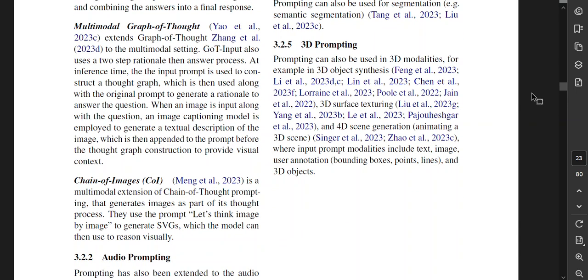3D prompting. Prompting can be used in three-dimensional modalities, for example, in three-dimensional object synthesis, 3D surface texturing, and four-dimensional scene generation, such as animating a 3D scene, where input prompt modalities include text, image, user annotation, bounding boxes, points, lines, and 3D objects.